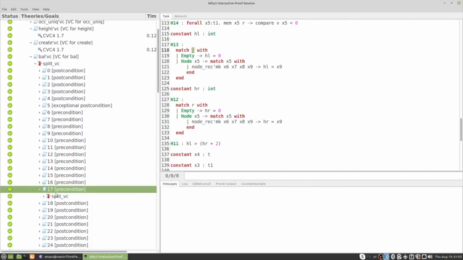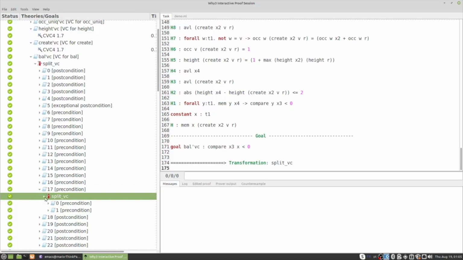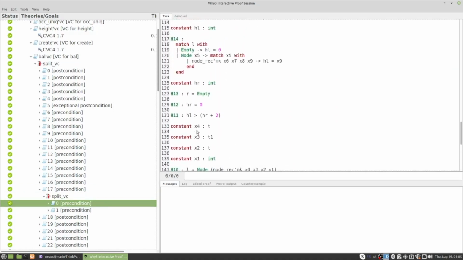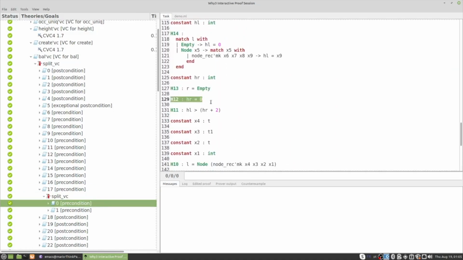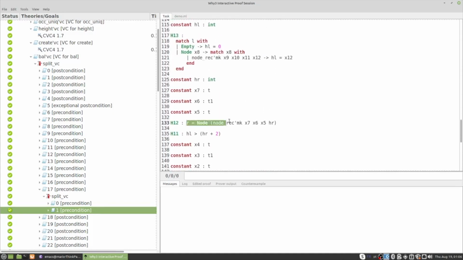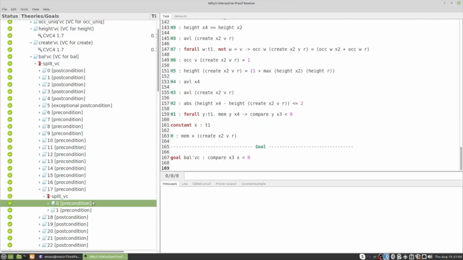So if I do another split here, I call the split transformation, I can now go into one of the two generated new verification conditions. All right, and for instance, if I go up, now I see that H12 is no longer a pattern matching, and now I see that I'm in the case where R is the empty tree, and the second one, with no surprise, states that, all right, it is not, so it's not the empty tree. So, okay, I'm helping SMT solvers doing some case analysis here.